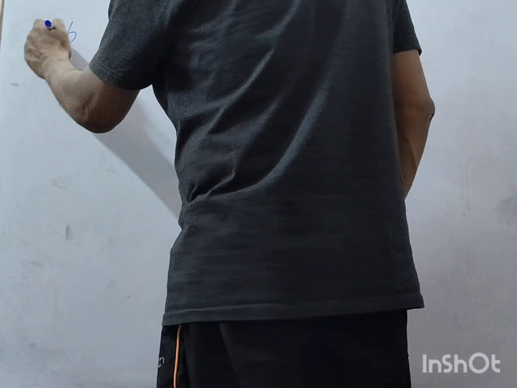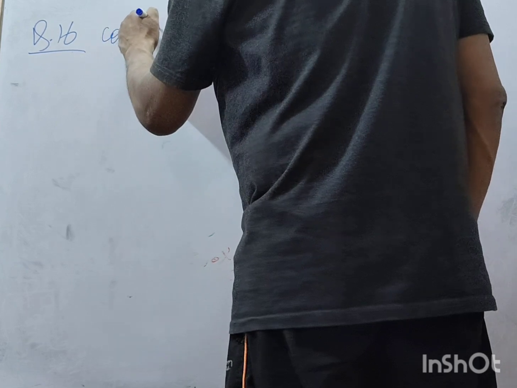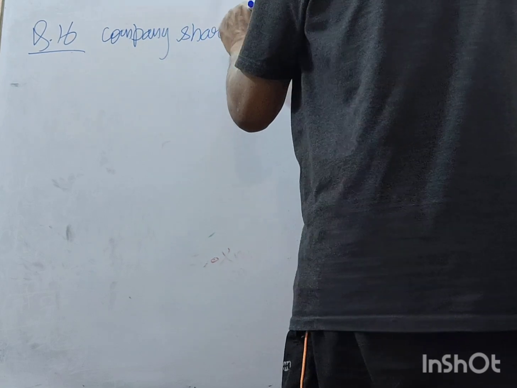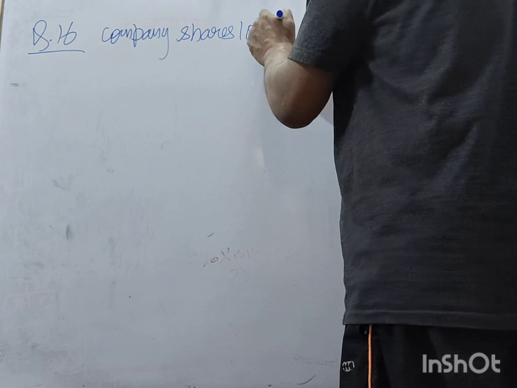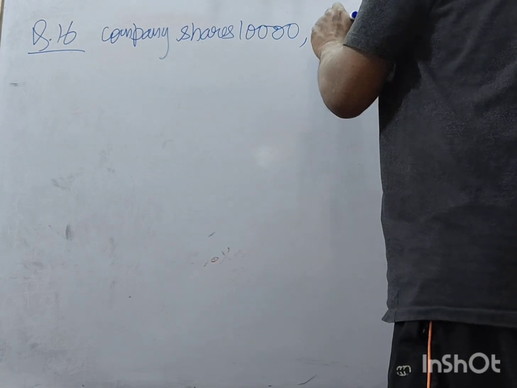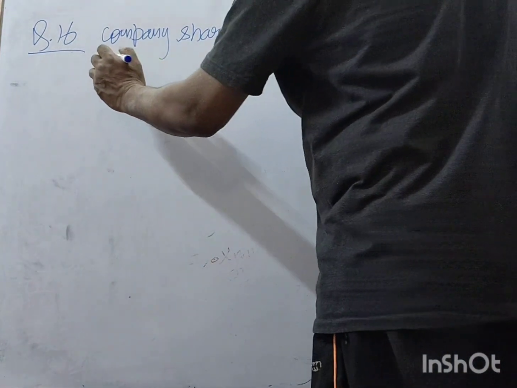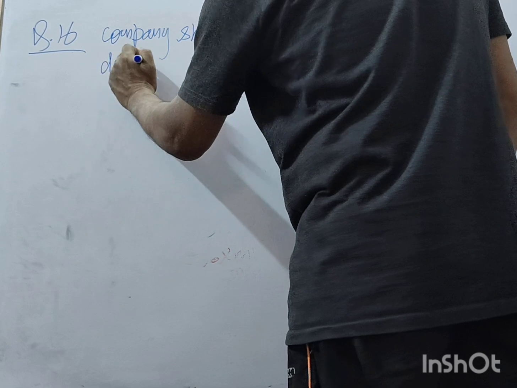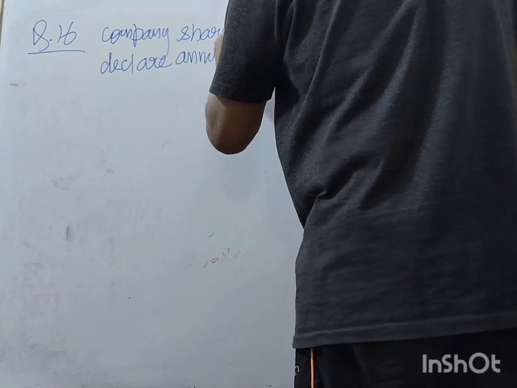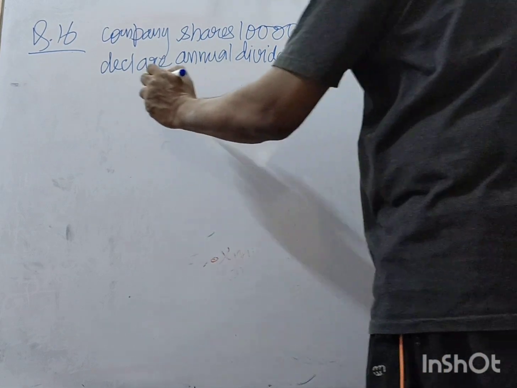Question 16. A company with 10,000 shares of nominal value rupees 100 declares an annual dividend of 8%. Calculate the total amount of dividend.